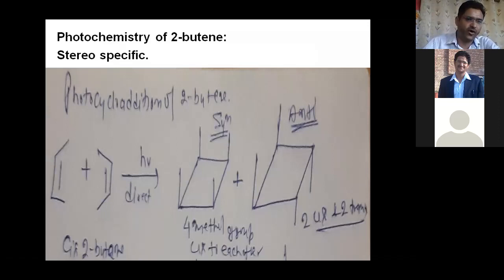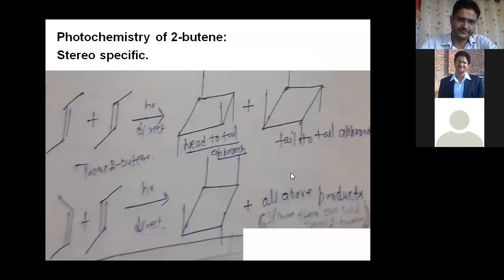So two types of product formed from cis-2-butene. One is syn type and the second is NT type. Now after that, next one, suppose both are trans, it means the methyl groups are on the opposite side. So you can see trans-2-butene. When trans-2-butene reacts photochemically, this type of product will form. Here CH3 above the plane, then CH3 below the plane, then above, then below. It means alternate CH3 above the plane and alternate CH3 below the plane.